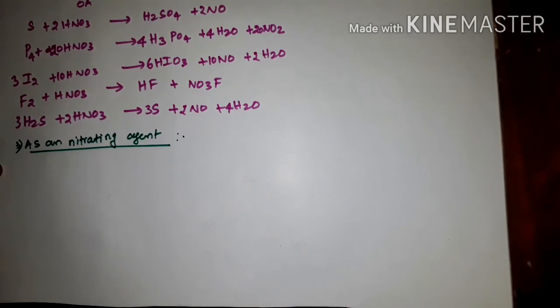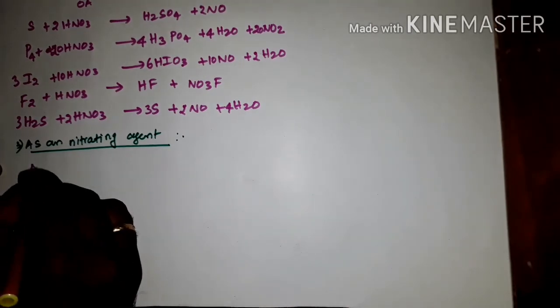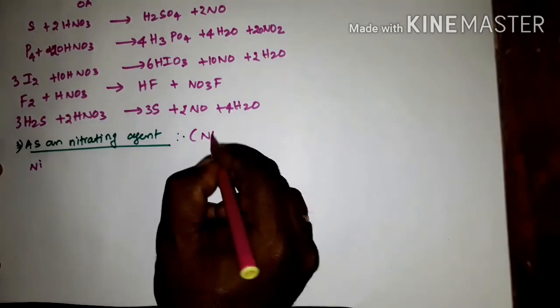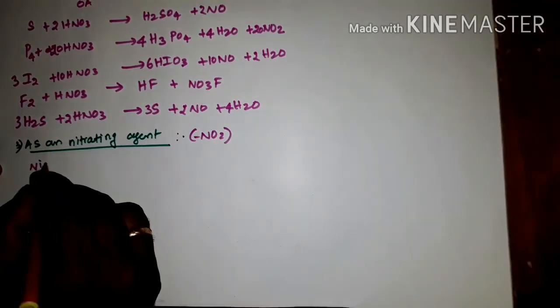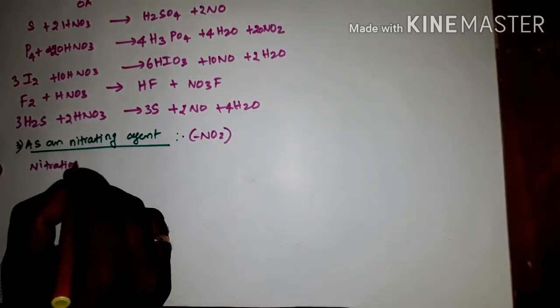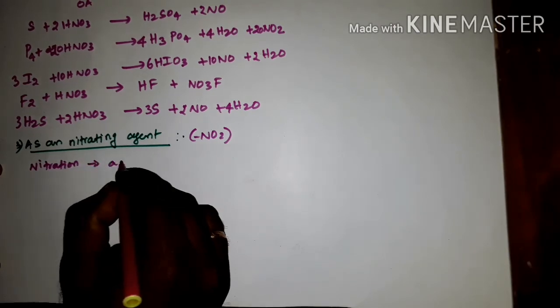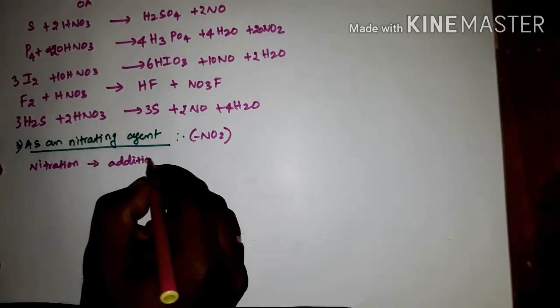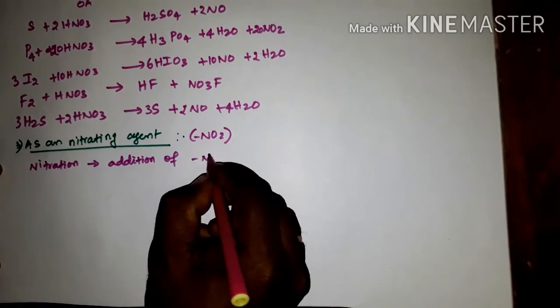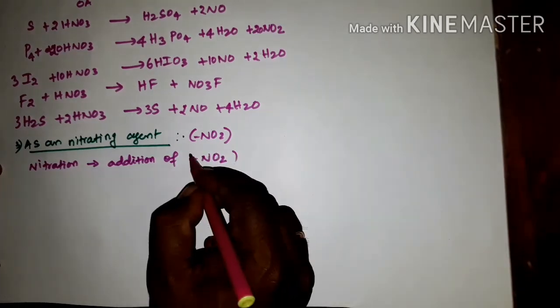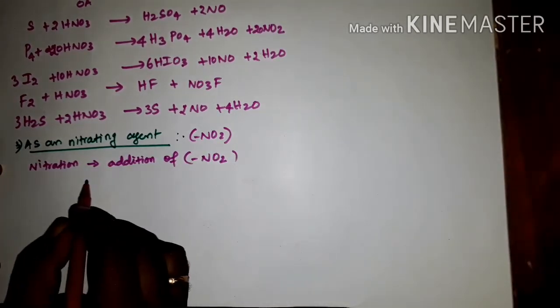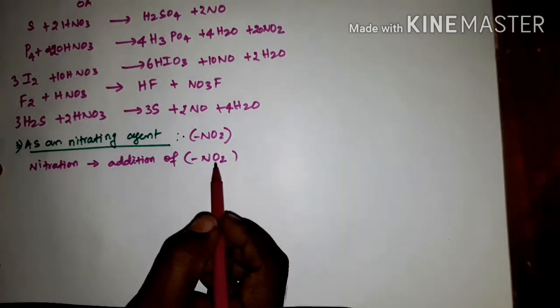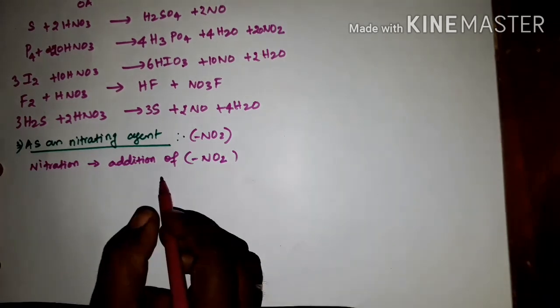What is the meaning of nitration? Nitration means addition of NO2. This is a nitration reaction. Nitration reaction means NO2 should be added to the substance.